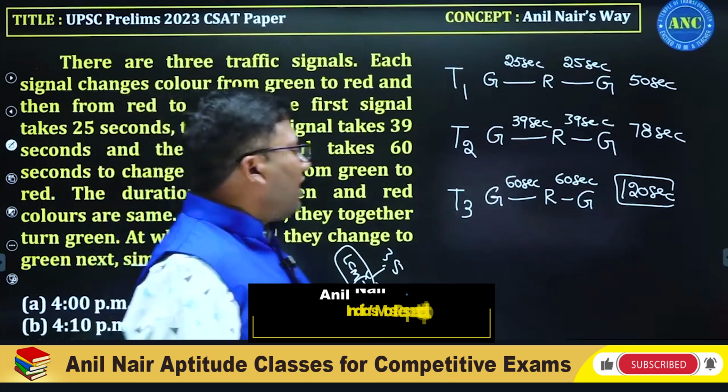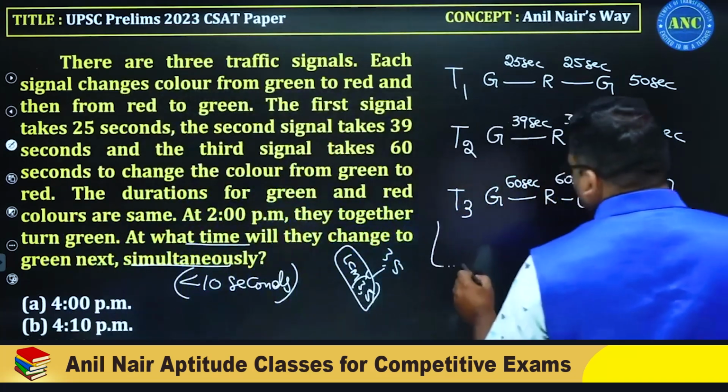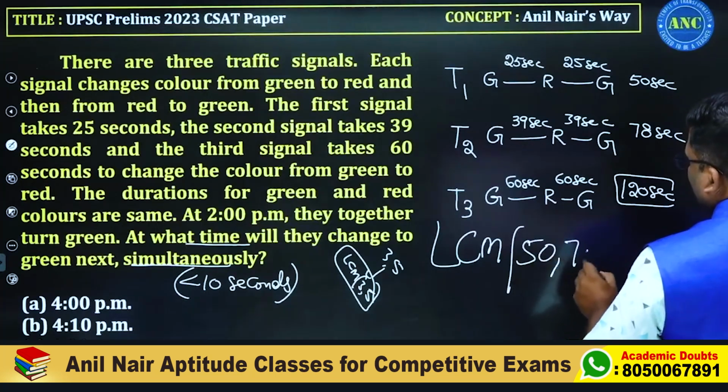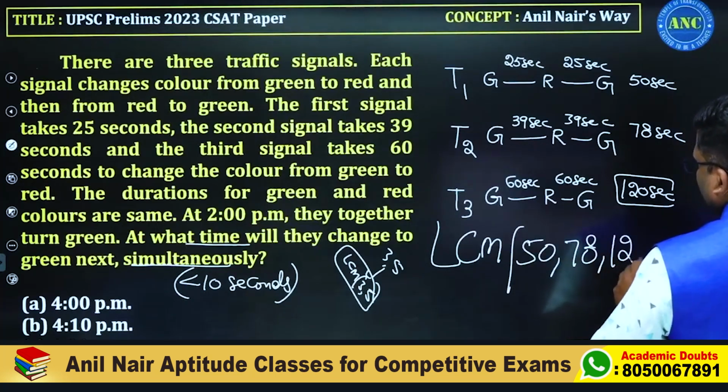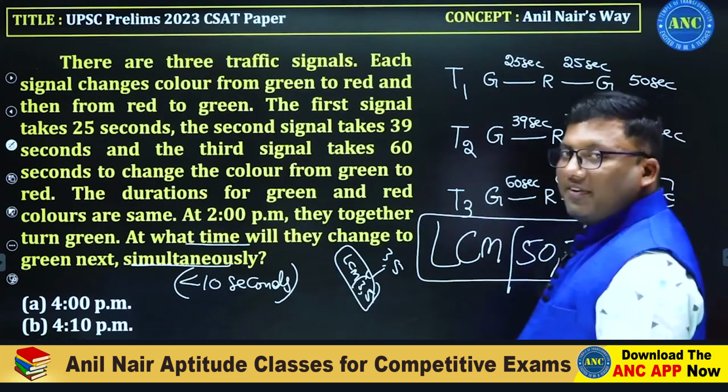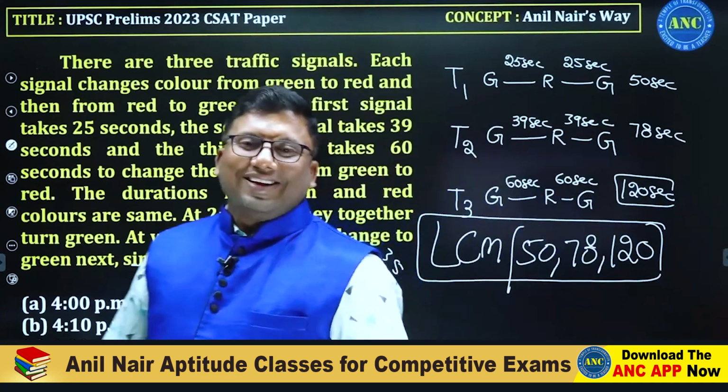So all these 3 traffic signals will meet at the LCM of 50, 78, 120. Please do not find the LCM of 50, 78, 120.